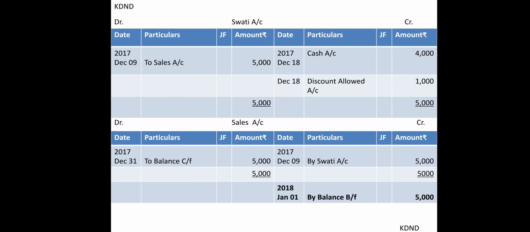Swati's account. Now in Swati's account you can see 5,000 is over here, but 4,000 and 1,000 are on the credit side. So when we tally both sides, this is termed as tally. When we calculate both sides, you will find 5,000 each. So when there is 5,000 each, you are not supposed to carry forward or bring down anything. So this will be equalized. There is no balance carried forward or anything. Now sales account by Swati 5,000. So obviously to balance carried forward 5,000, which will be brought forward in the next year.